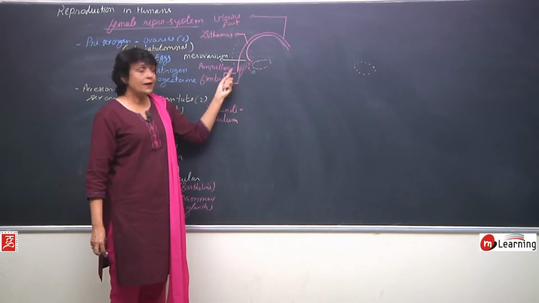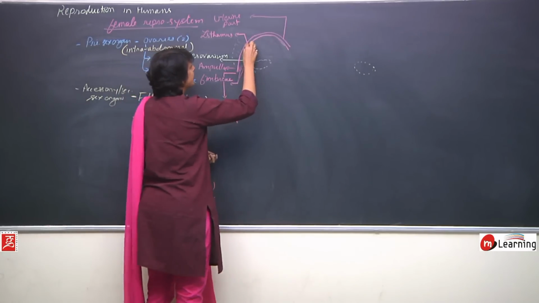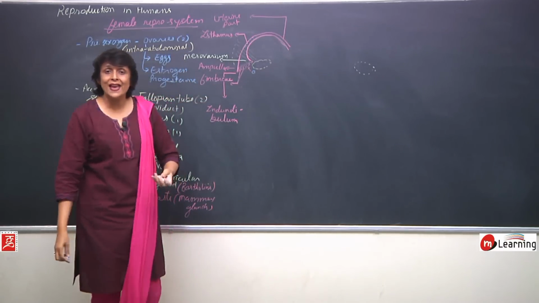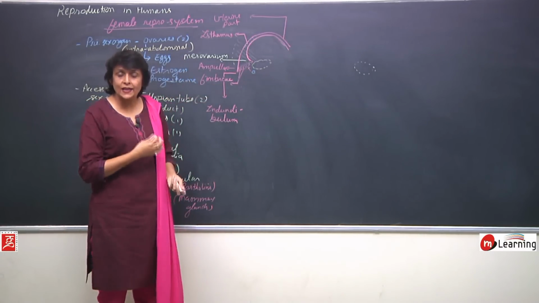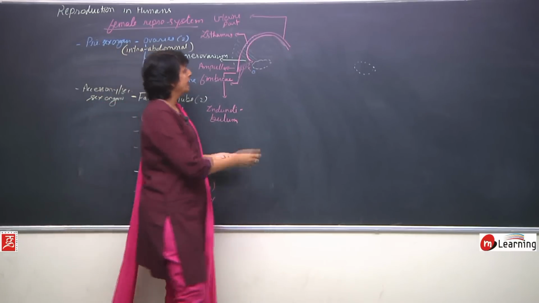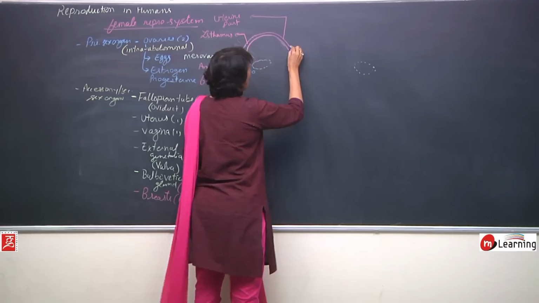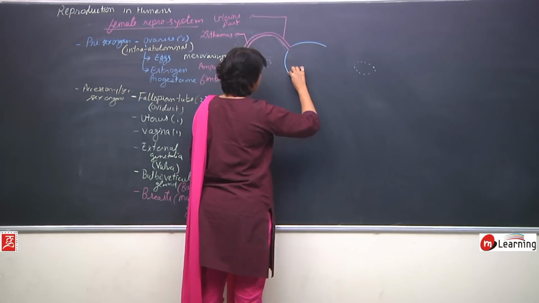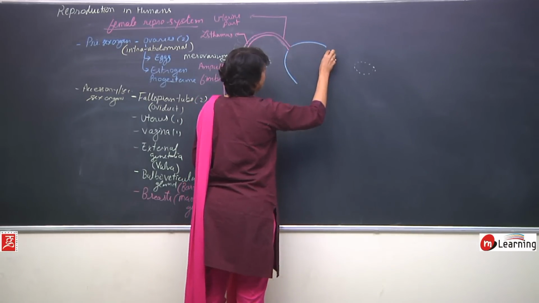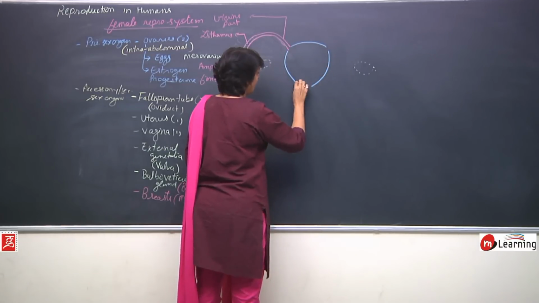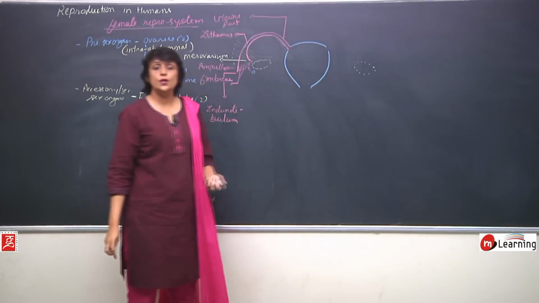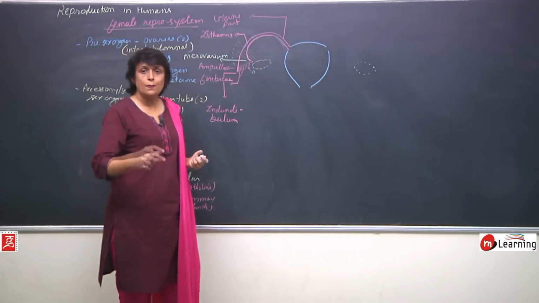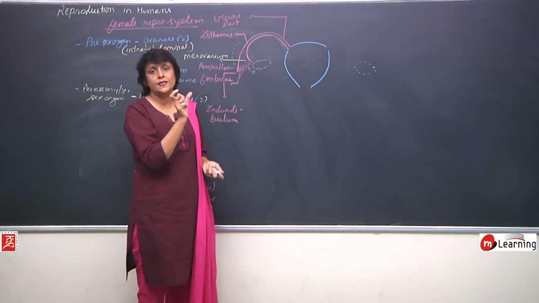The isthmus part is lined with cilia because it has to help in conduction of the egg first and then the zygote. The fallopian tube opens into the next structure, that is the uterus. The uterus is an inverted pear shaped structure, about 8 centimeters long and 5 centimeters wide.